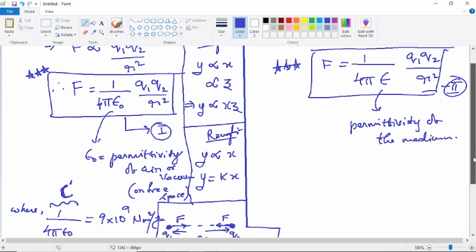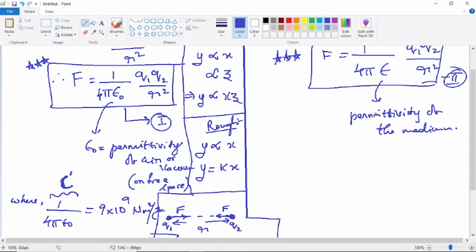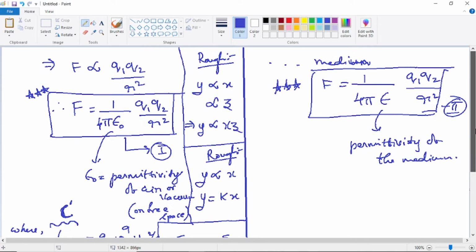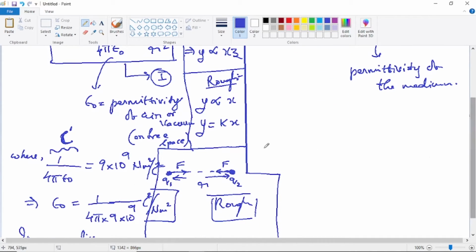Whatever things we are seeing here are very simple. So permittivity of the medium mainly depends upon what? The nature of the medium. Then does permittivity of the medium depend upon the variables? For example, if you have a fixed medium, whether it is air or vacuum or any other medium like a glass block, in that particular medium, will the permittivity constant depend upon the variables? The answer is no. Permittivity of a given medium will never depend on the variables.